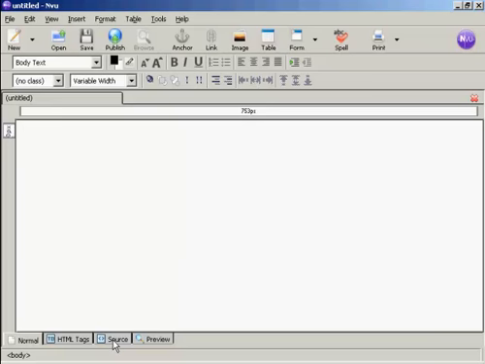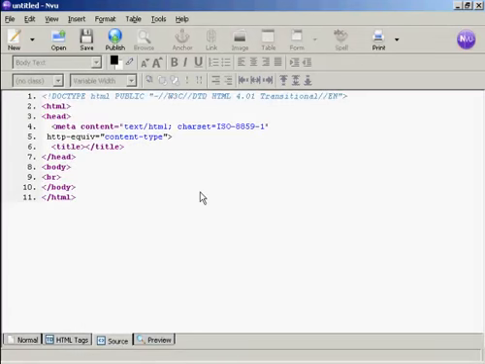And I'm going to paste this into the source of the website, into the HTML source. So I'm going to click here on the source tab at the bottom, and your Google AdSense code needs to go in between the two body tags, or if you're having it in, say, a frame or something like that, then you will paste it into that particular area of the site. Okay, let's just paste this in,